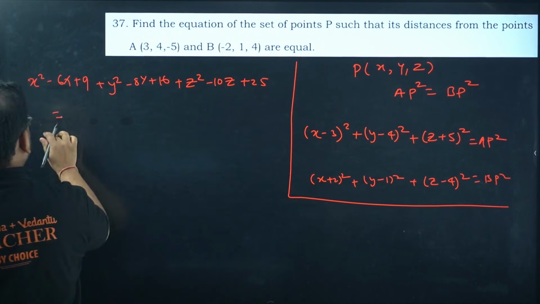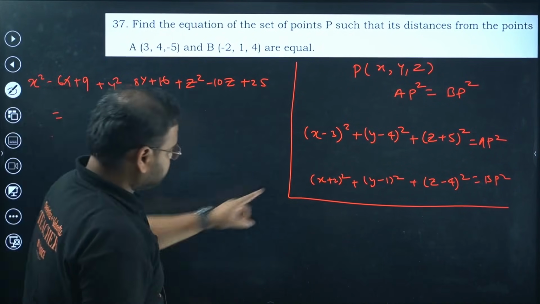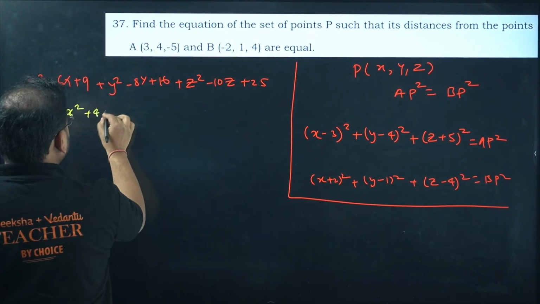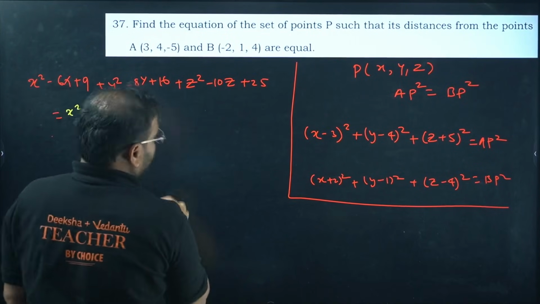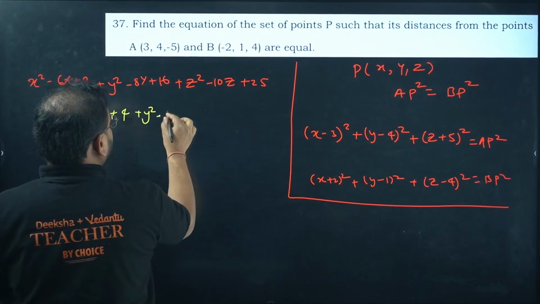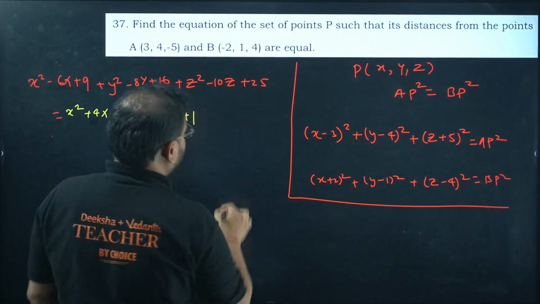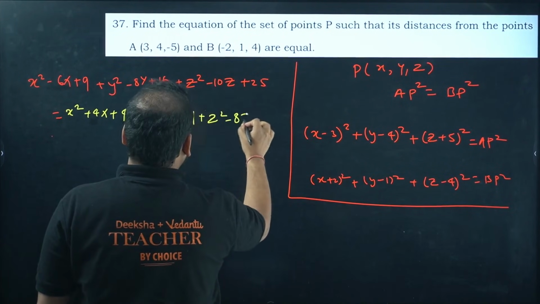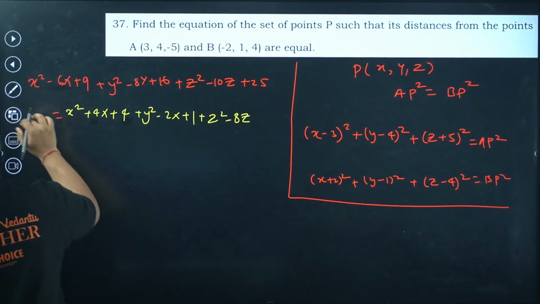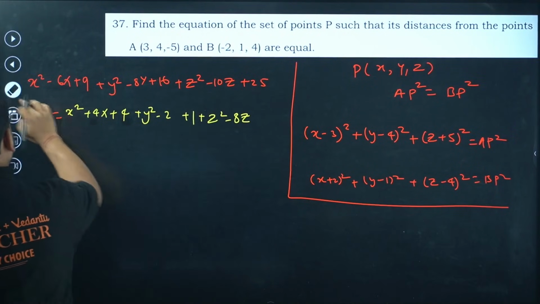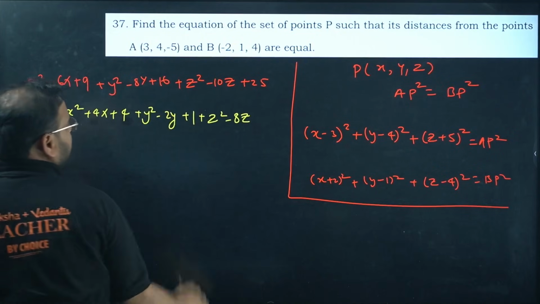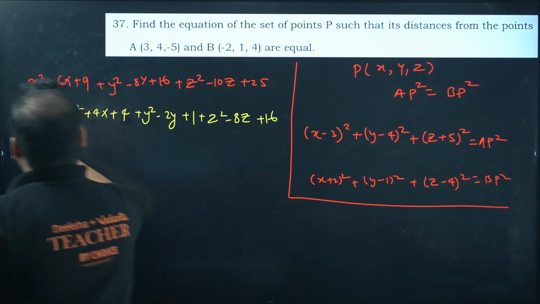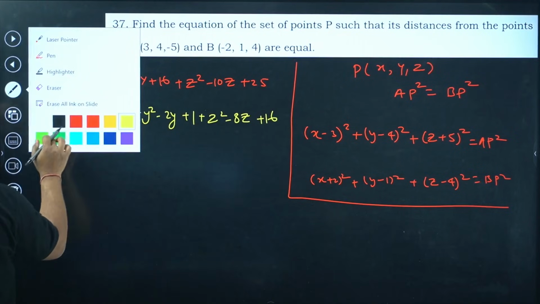And this is equal to the other side. This one, we have x square plus 4x plus 4. Over here we have y square minus 2y plus 1, and we have z square minus 8z plus 16. Clear guys? So the equations are very much clear over here.